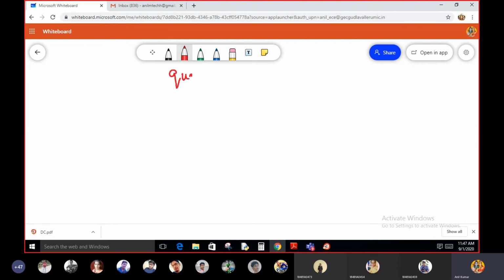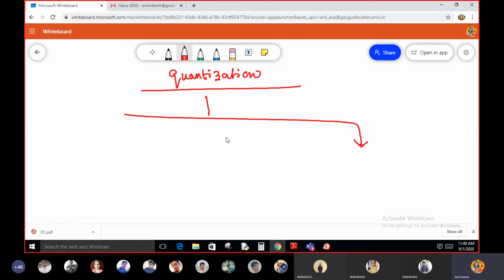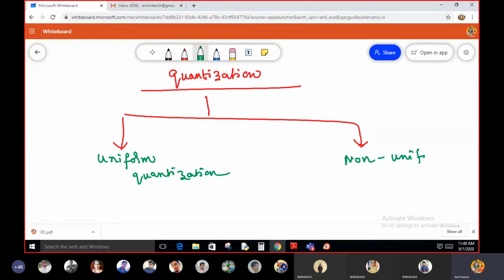Quantization is of two types: uniform quantization and non-uniform quantization.